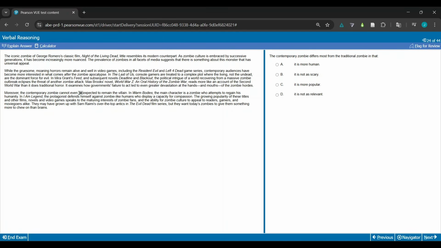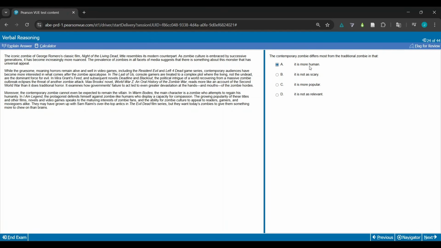The contemporary zombie. Okay, now my ears prick up. So it cannot even be expected to remain the villain. The main character is a zombie who attempts to regain his humanity. The protagonist defends himself against zombie-like humans who display a capacity for compassion. Its growing popularity speaks to the maturing interests of zombie fans, the ability for zombie culture to appeal to readers, gamers, and moviegoers alike. They may have grown up on Sam Raimi's over-the-top antics in the Evil Dead film series, but they want today's zombies to give them something more to chew on than brains.